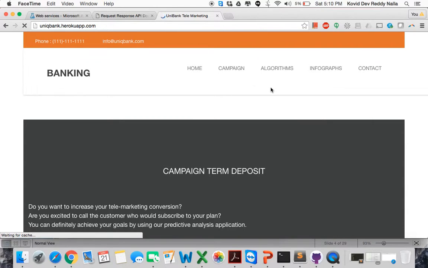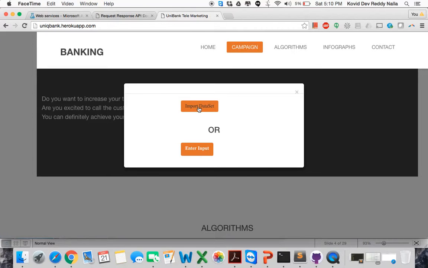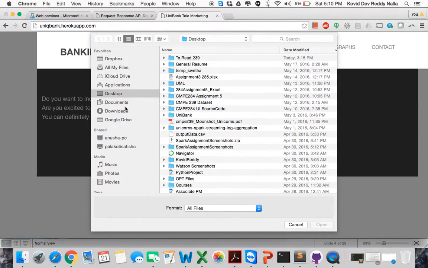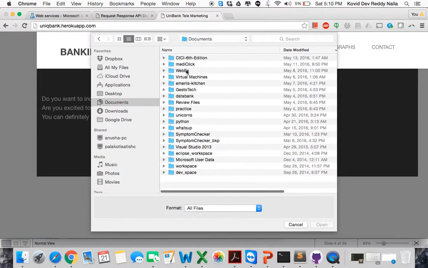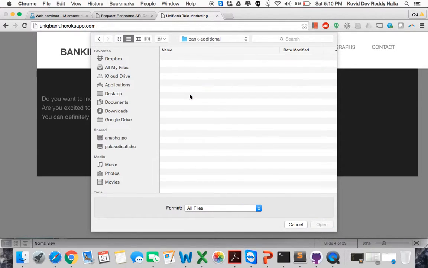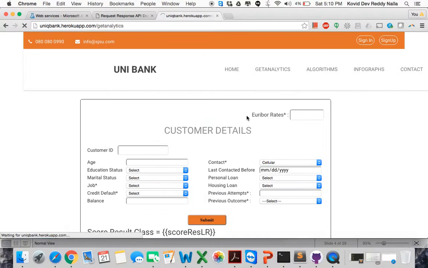Next thing I would like to explain, here we have another feature called upload import dataset. Import dataset is a feature where we can import a new CSV file. If I go to documents, data bank, bank additional, I can enter some additional CSV. So the data set is imported. Now this data set is used to train the model with the existing one and actually updates the model, and when you click on enter input, it gives an updated model here.